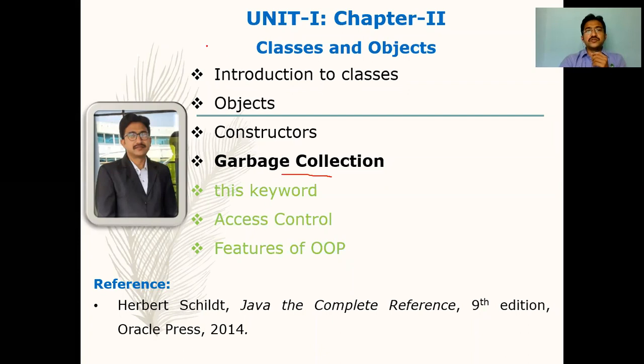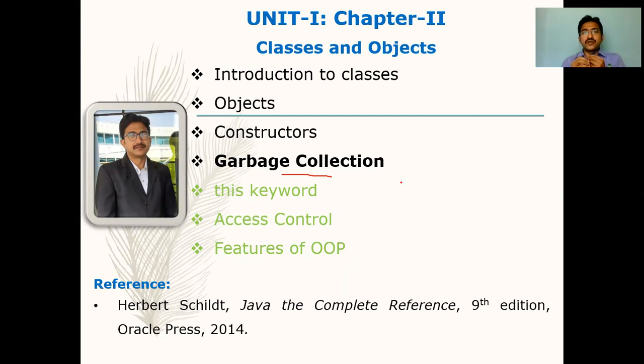Once you are using any objects, once the job is done, they are going to be unused. That means you are going to destroy whatever objects you have been mapping. Like you are creating an s1 object, and once it is constructed, it is initialized to s1. Once s2 is initialized by the constructor, it will map to s2. Now once the job is done, you have to release the memory you have allocated for s1, and for s2.